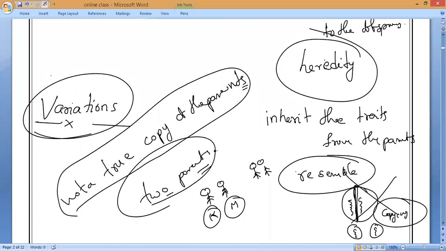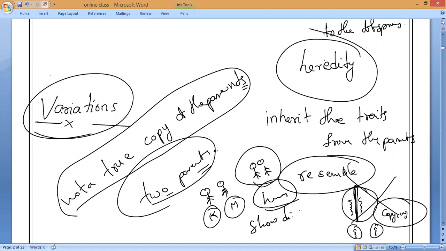Yes, sir. We can notice the difference in height. Definitely their height will be different. Their body color may be different, and their type of hair may be different. Color of eyes are different, and shape of nose and shape of cheeks, body structure, everything.